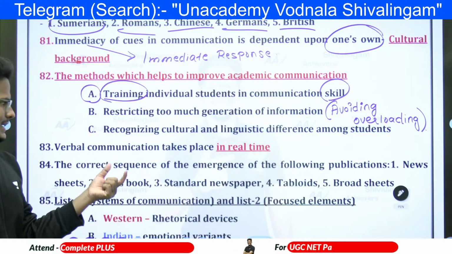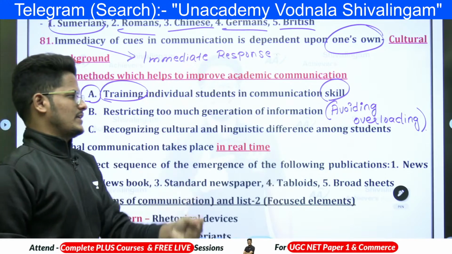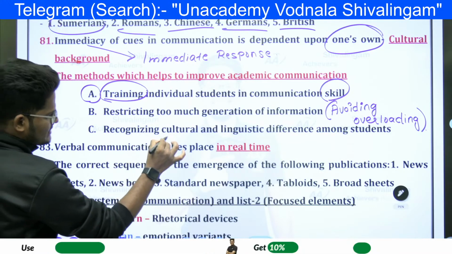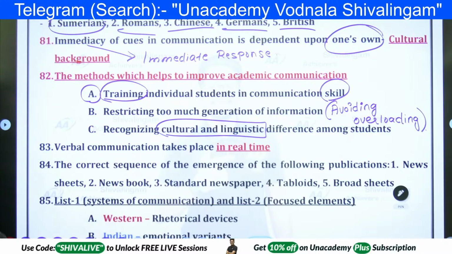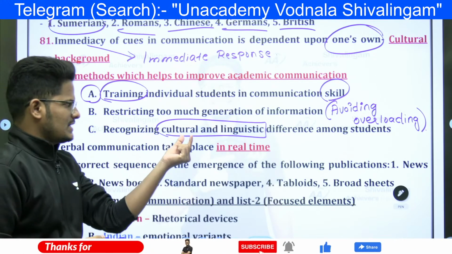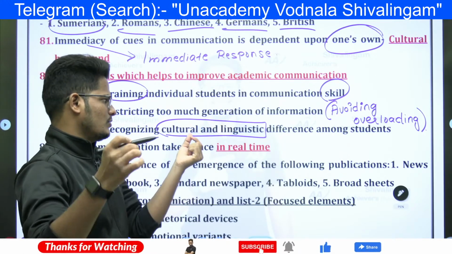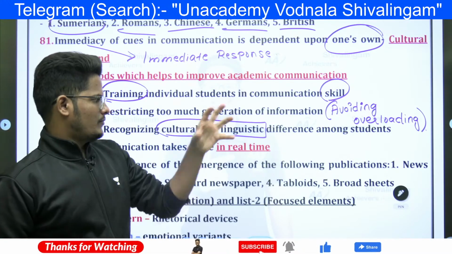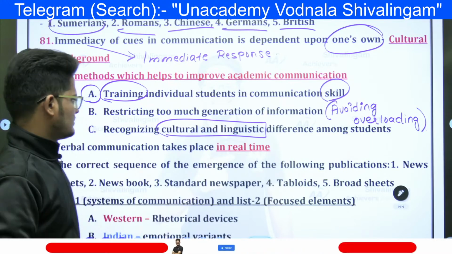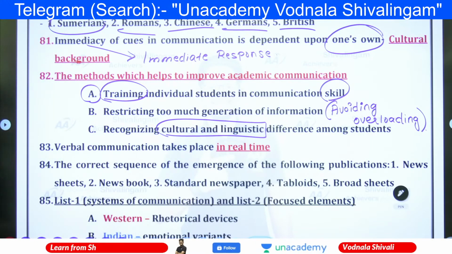Next, recognizing cultural and linguistic differences among the students. This is individual difference recognition only. When you recognize their culture and their language barrier, and accordingly fit your teaching methodology, it will be more effective and improve the academic communication between the students.